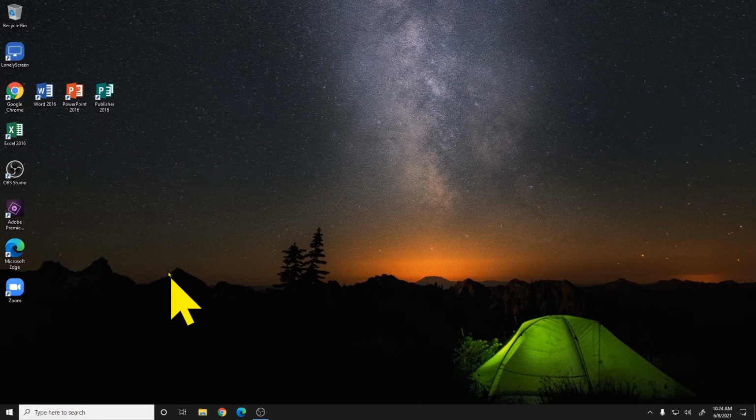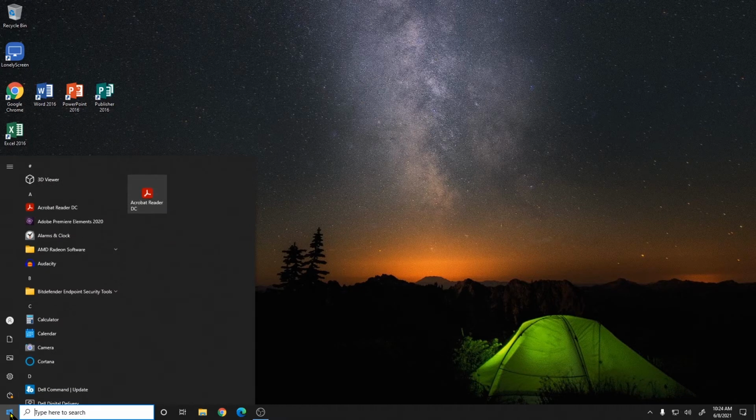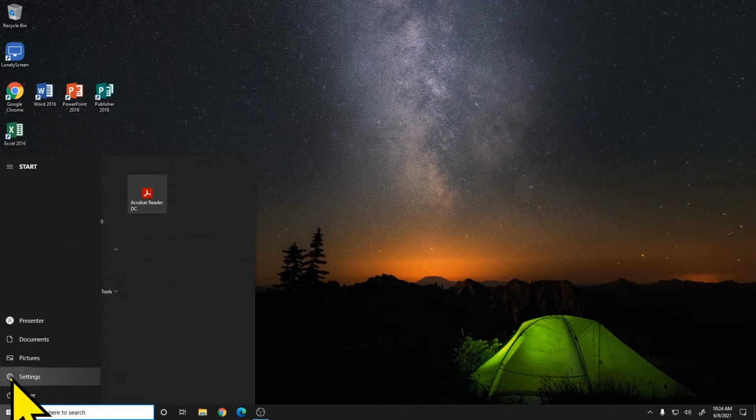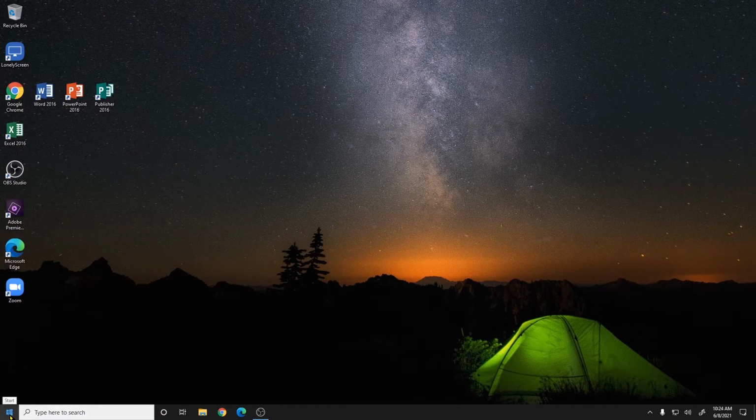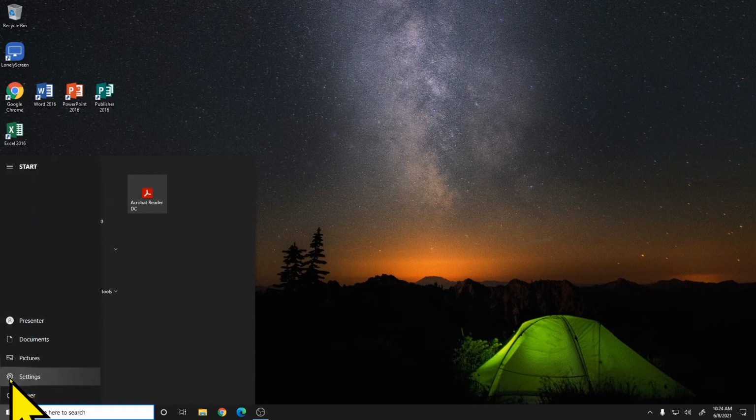In order to access your settings on Windows 10, you'll want to click on the Start menu in the bottom left corner of your screen. From there, you'll want to go ahead and click on the gear, and if you hover your mouse over it, it'll actually pop this out and say Settings. So again, that is Start menu, and then the gear.